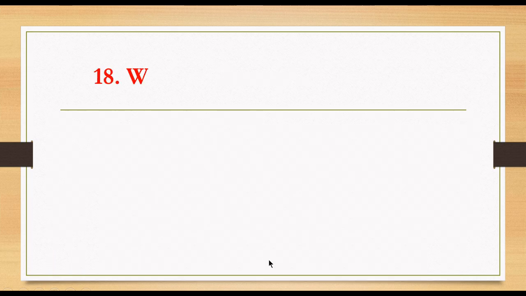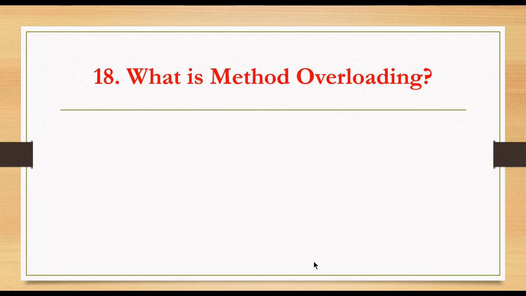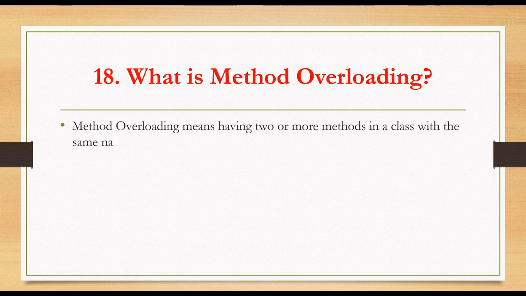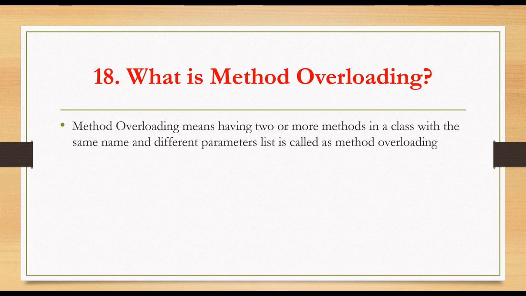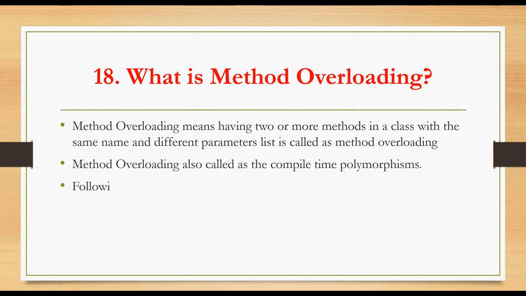The second question we will see in detail: what is method overloading? This is a very important question. Sometimes the interviewer will ask what is method overloading. Method overloading means having two or more methods in a class with the same name and different parameter lists. Method overloading is also called compile time polymorphism, because the methods are checked at compile time.